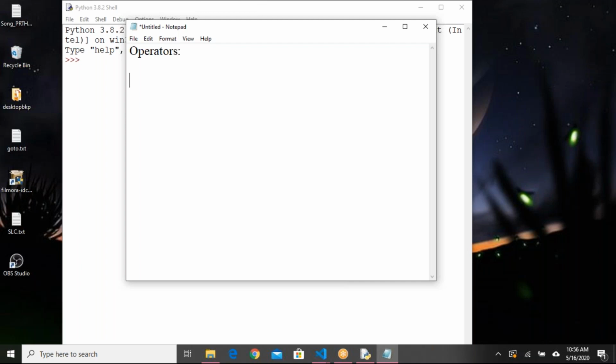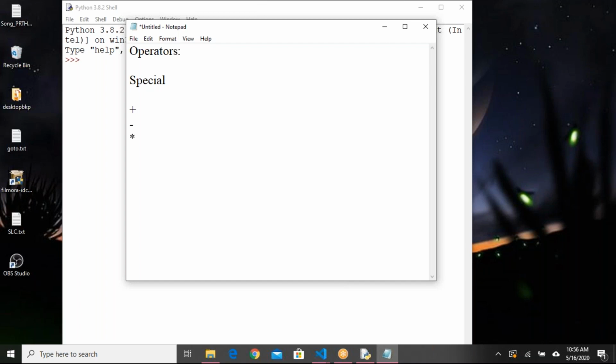A combination of operators and operands. Operators are like symbols: plus symbol, minus symbol, star symbol. These are the operators. When you use these symbols, they perform some operation for us. The symbols used to perform some operation against the operands are known as operators.